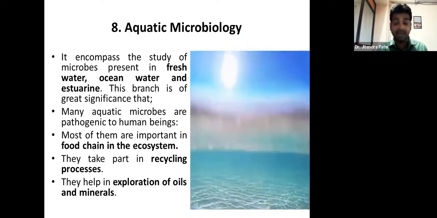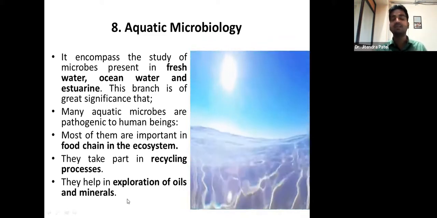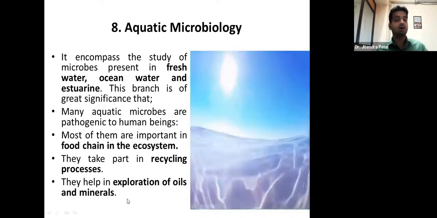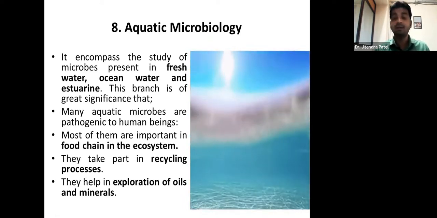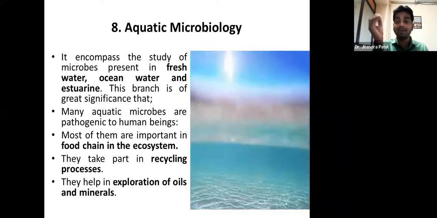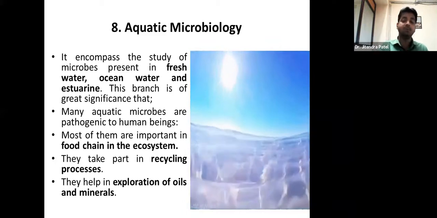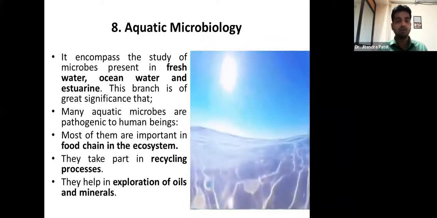They help in exploration of oil and minerals. Yes, without microorganisms, the exploration of oils and minerals is not possible. That's what we could see, that natural rock from where we are getting the mineral, that is because of the microorganism. It's a several year process. It's not an easy task, right?